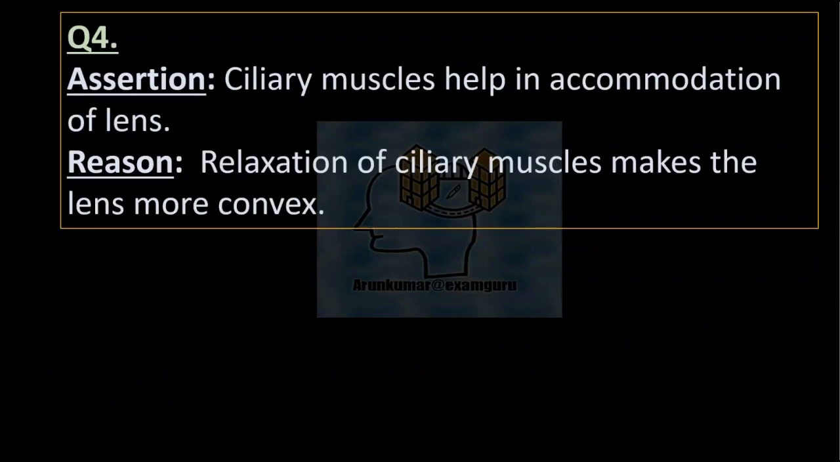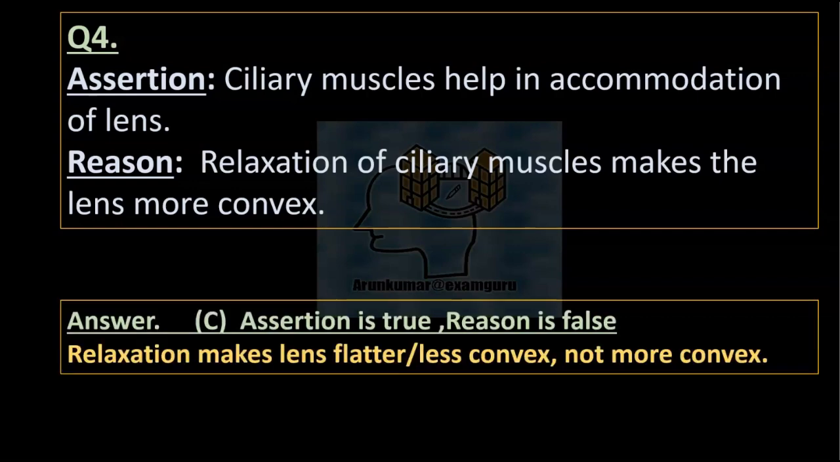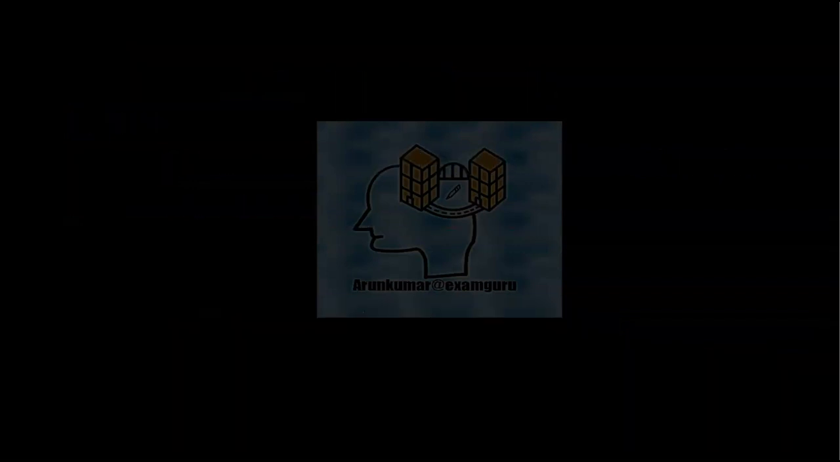Question 4. Assertion: Ciliary muscles help in accommodation of the lens. Reason: Relaxation of ciliary muscles makes the lens more convex. Answer C. Assertion is true. Reason is false. Relaxation makes the lens flatter or less convex, and not more convex.